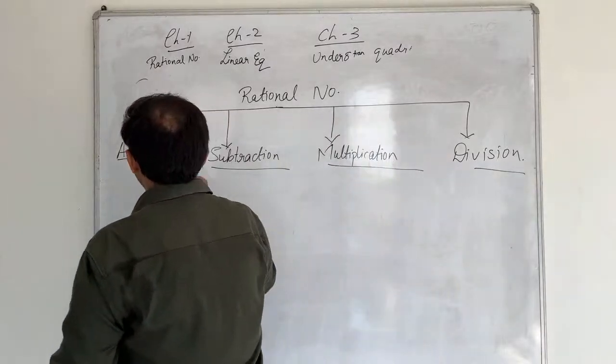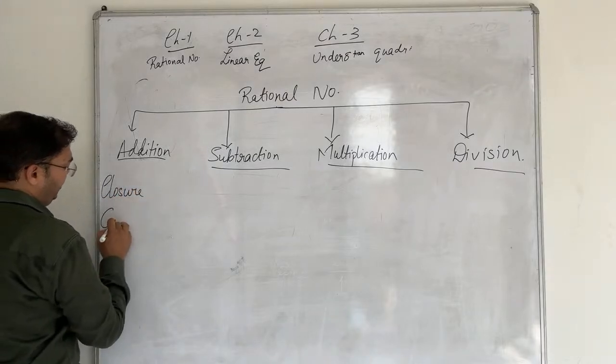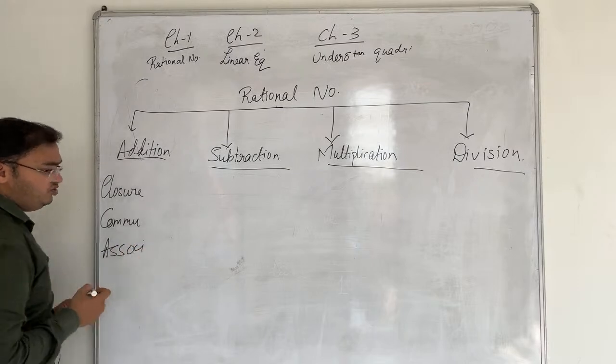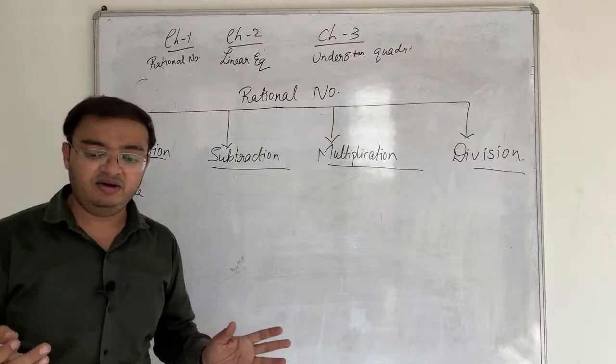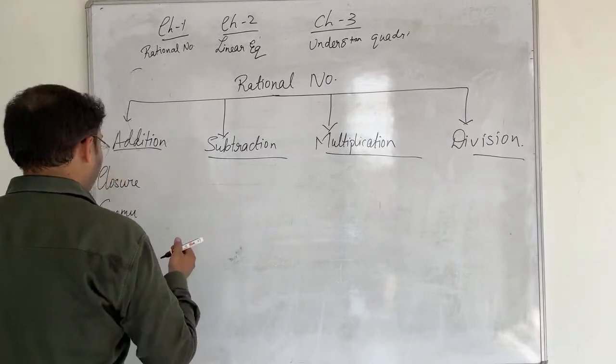The properties that exist are closure, commutative and associative. Now I am not going to teach you the identities A, B, C, whatever they are. Today we are going to learn it somewhat in a different manner.